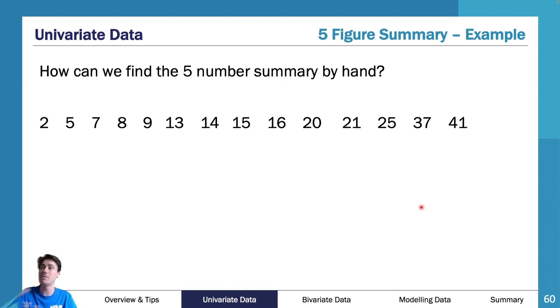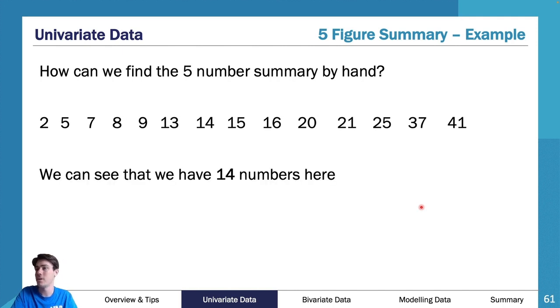But if I've got this data here and I say, all right, I want my 5-figure summary. Well, first of all, I'm going to say, all right, how many numbers do I have? I have 14 numbers. That's the most important thing. How many numbers do you have? Well, I have 14 numbers here. I've counted it out. I've got 1, 2, 3, 4, 5, 6, 7, 8, 9, 10, 11, 12, 13, 14. I have 14 numbers.